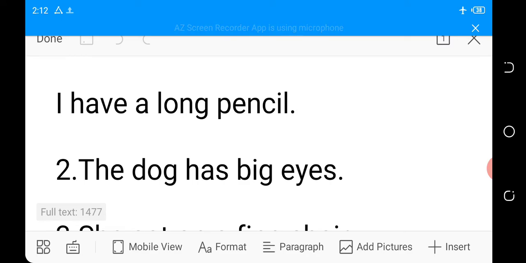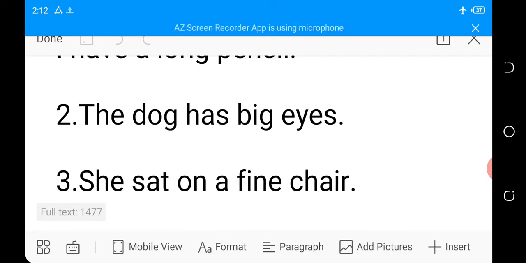I have a long pencil. What's the size of my pencil? What is the height? That is the height, there is the adjective. Please underline. Number 2. The dog has big eyes. What is the adjective in that sentence? Okay, the adjective in that sentence is describing the size of the eye.